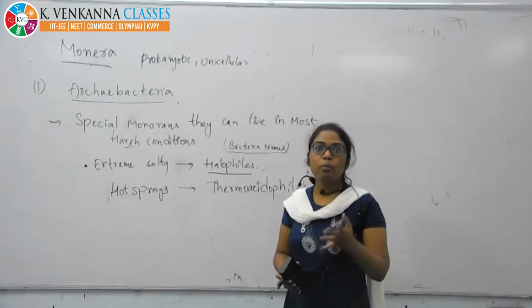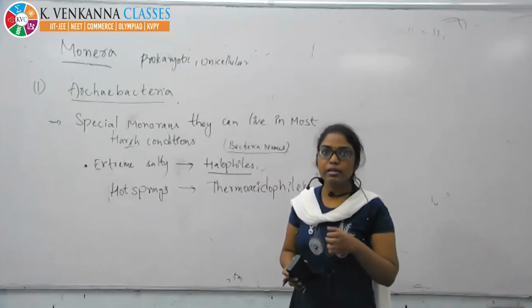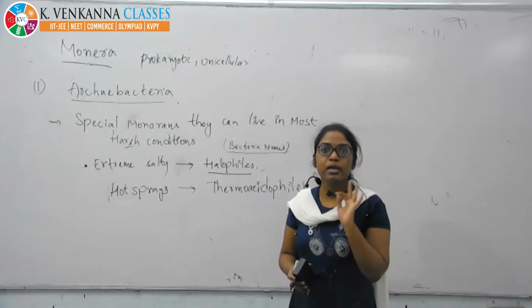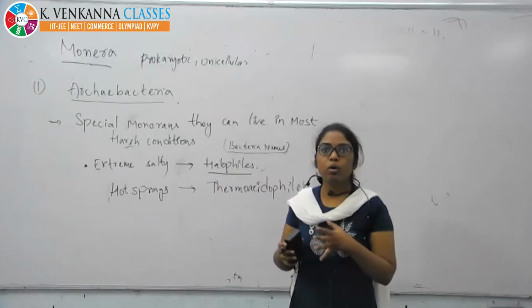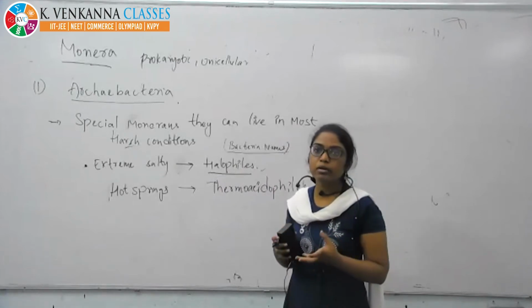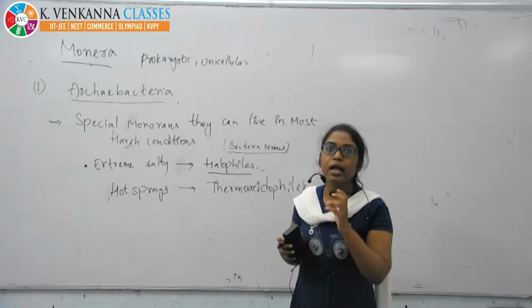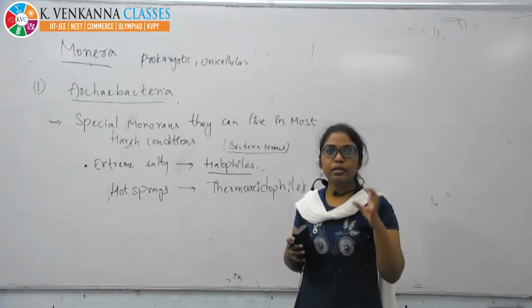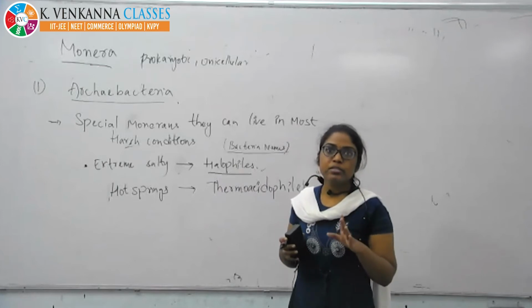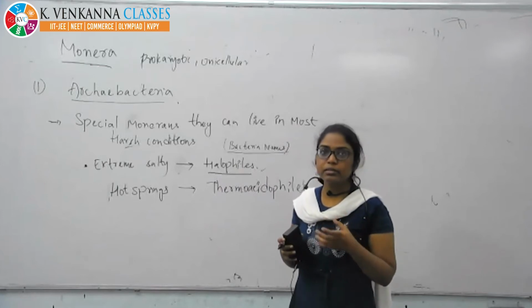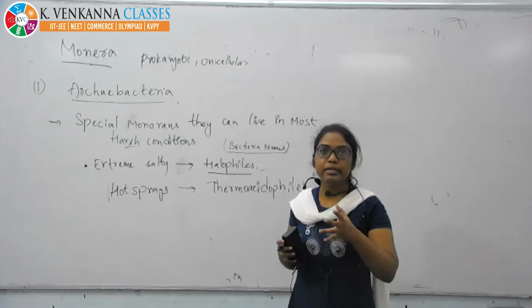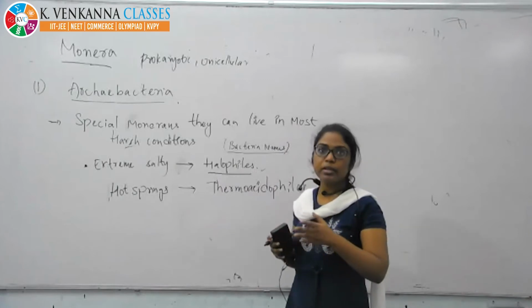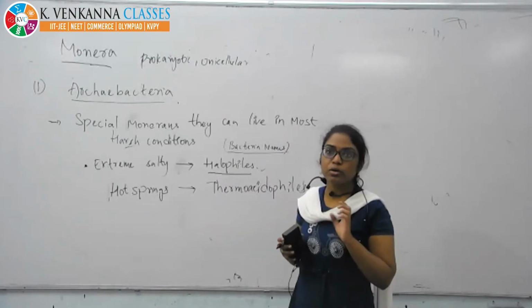Generally, we boil water before we drink it so that we can kill all the germs or bacteria. Normal bacteria will die and can't live in the most harsh conditions.